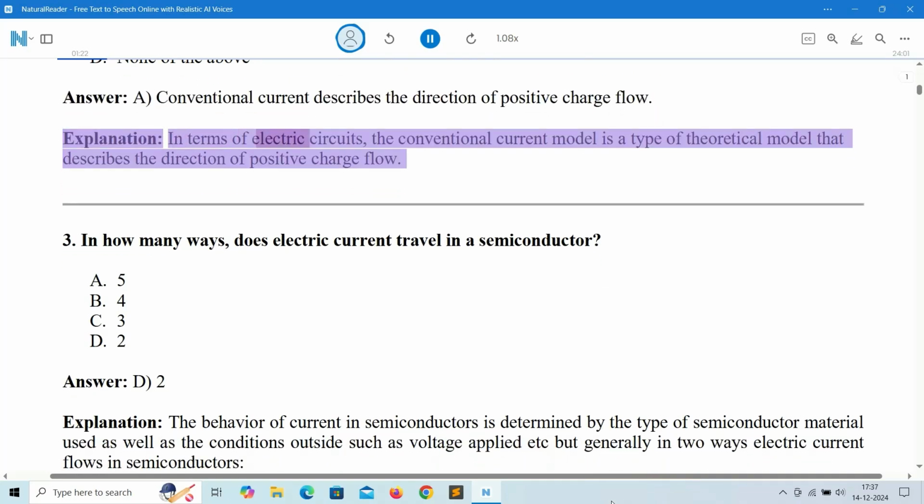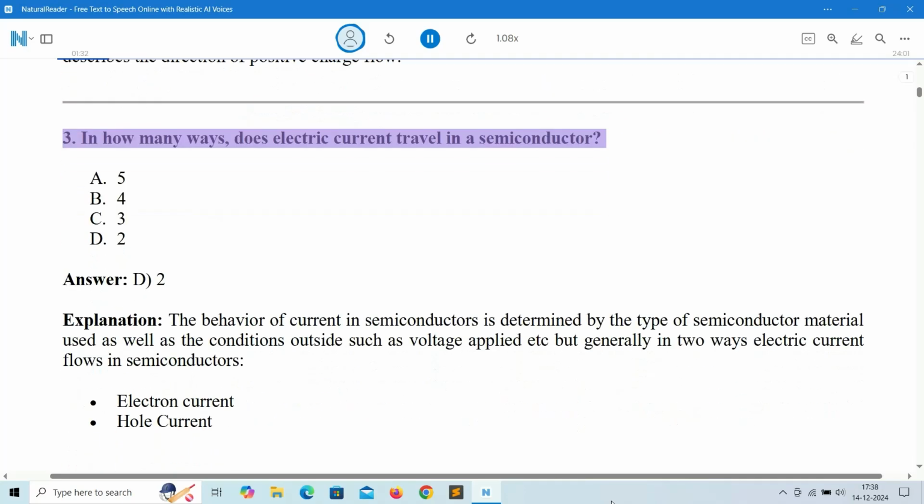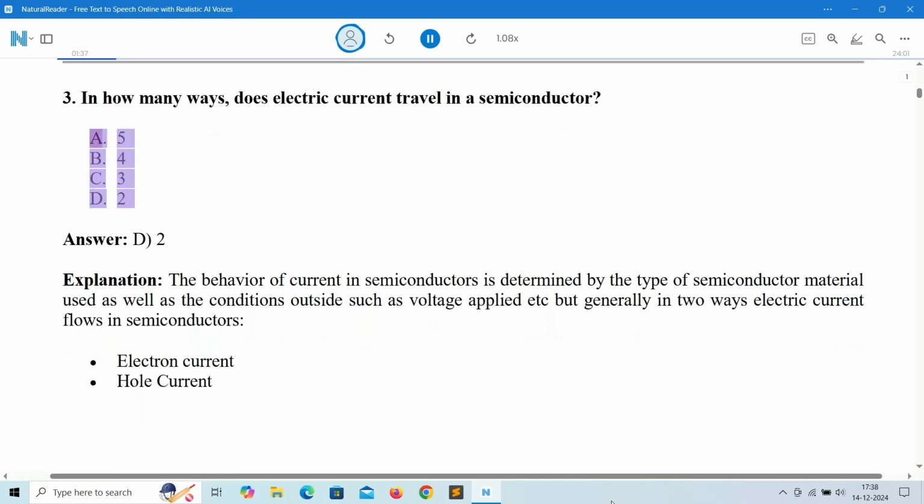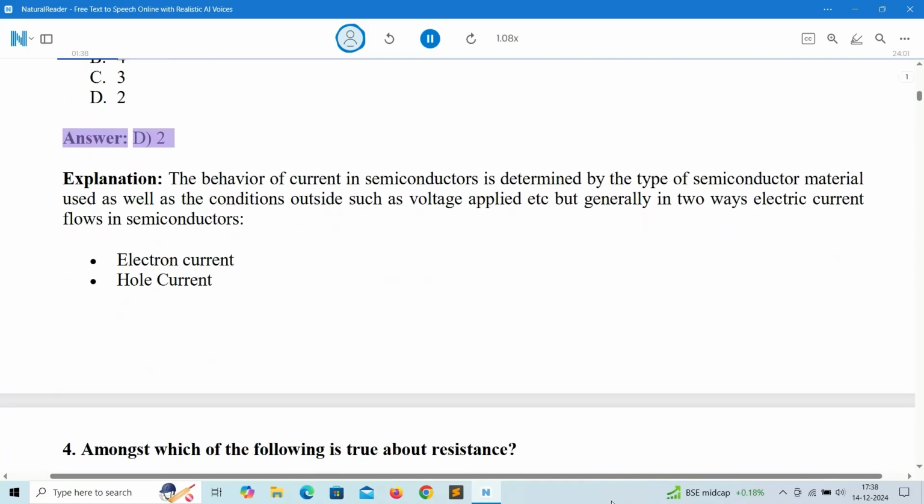Explanation: in terms of electric circuits, the conventional current model is a type of theoretical model that describes the direction of positive charge flow. 3. In how many ways does electric current travel in a semiconductor? A. 5. B. 4. C. 3. D. 2. Answer: D. 2.